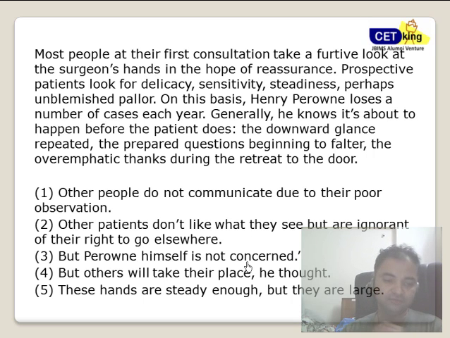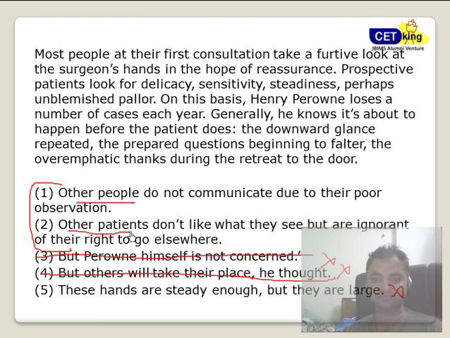First of all, which options are out of scope? Remove them. If I read this, "but himself is not concerned, but others will take their place, he thought." These two lines are more about the author's attitude or personality. They're not talking about why patients have left. "These hands are steady enough, but they are large." Again, this is out of scope. We don't need that. Now we're left with these two options, the first one and the second one. Both of them are talking about the other people, the patients.